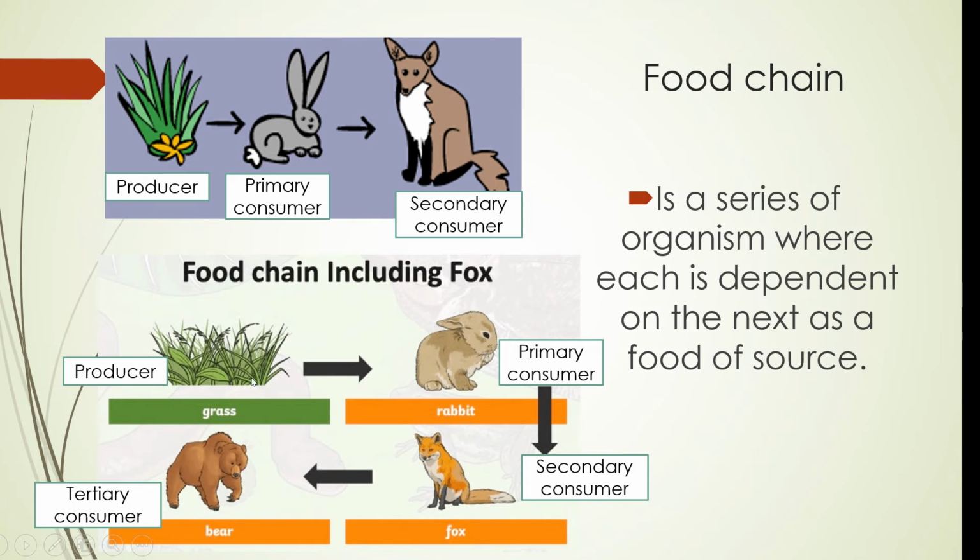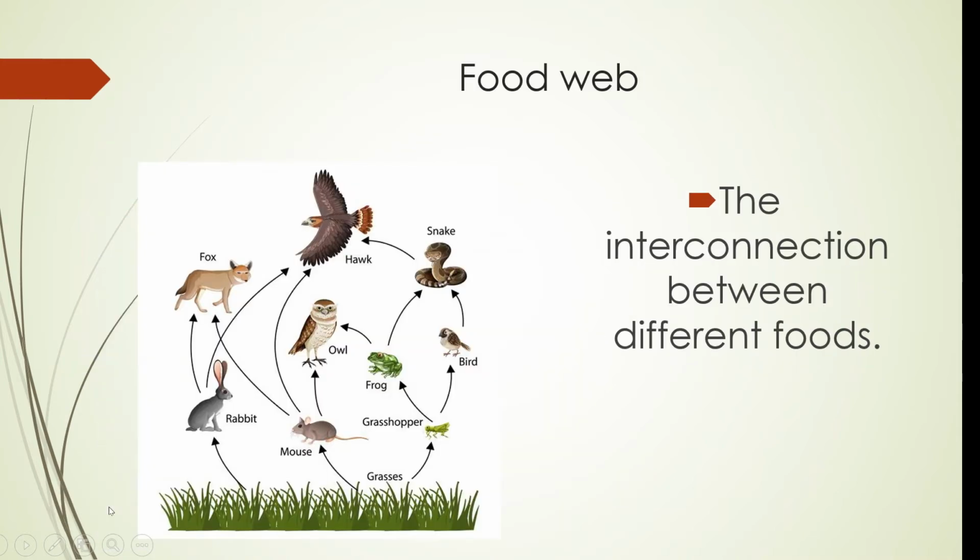They're connected to each other so that they will live. The source of food of the rabbit is grass, which is why the rabbit is the primary consumer. The source of food of the fox is the rabbit, which means the rabbit is the food source of the fox, and the food source of bear is the fox. The bear eats the fox, so bear is the tertiary consumer.